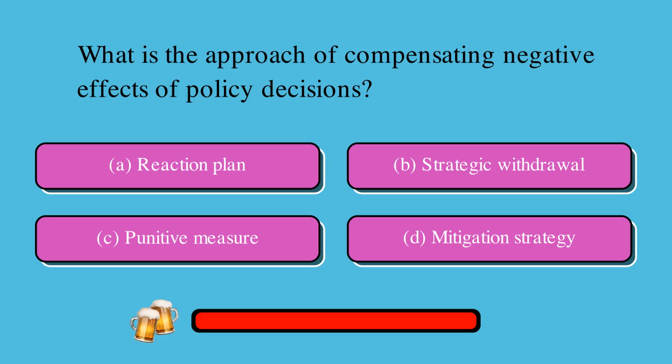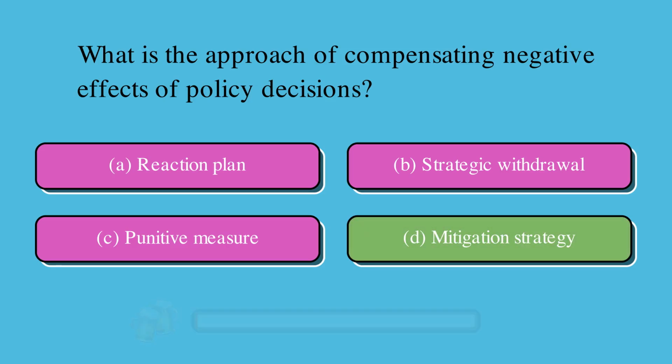What is the approach of compensating negative effects of policy decisions? Is it A, reaction plan, B, strategic withdrawal, C, punitive measure, or D, mitigation strategy? The correct answer is D, mitigation strategy.